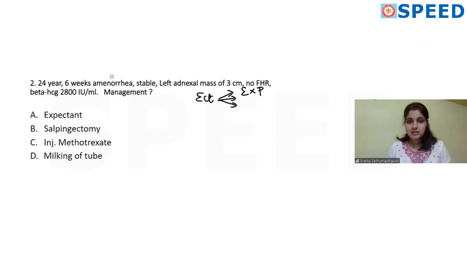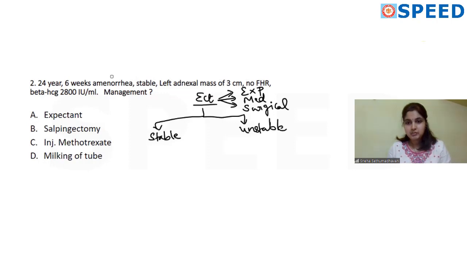When you have diagnosed an ectopic pregnancy, there are basically 3 ways you can manage. First is expectant, where you don't do anything, you just follow up the patient. Second is medical management, where you give methotrexate. And third is surgical, where different options are there. So first, you have diagnosed ectopic. Next is to check if the patient is vitally stable or not. In the question, the first step is you check if the patient is stable or unstable. If unstable, it becomes very easy for you.